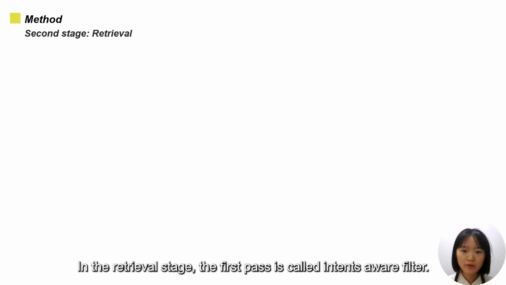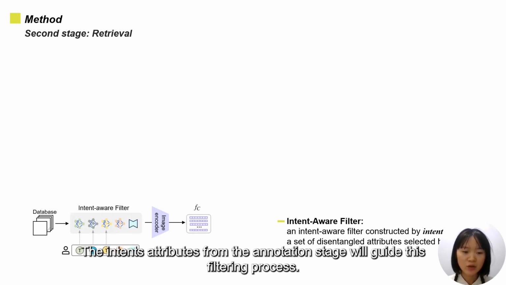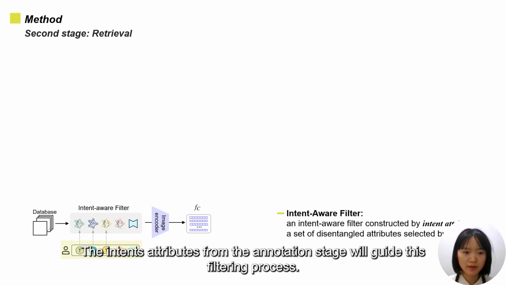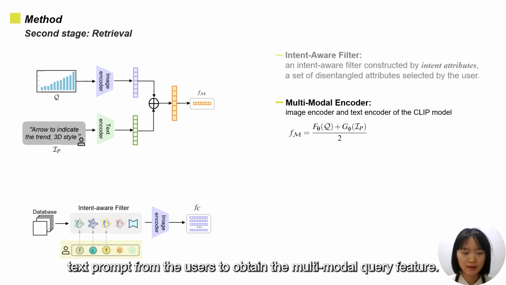In the retrieval stage, the first path is called the intent-aware filter. The intent attributes from the annotation stage will guide this filtering process. In the second path, the multi-modal encoder will digest both the query chart and the text prompt from the user to obtain the multi-modal query feature.